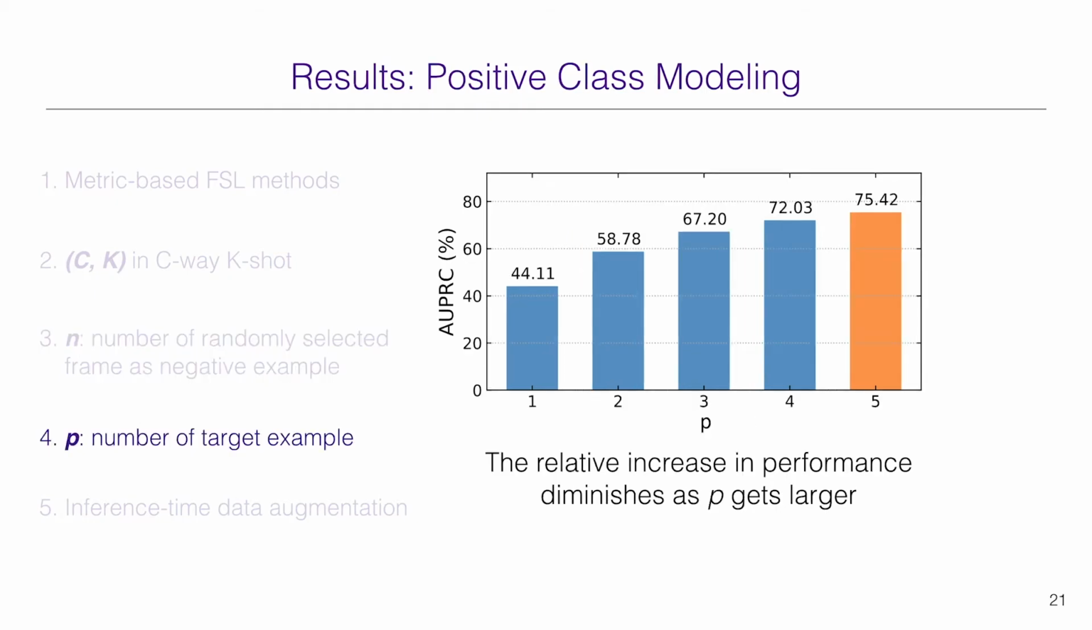For positive class modeling at inference, model performance increases when we have more positive examples, which matches the intuition. But we also see that the relative increase in performance diminishes as P gets larger. Having more than one positive example is definitely good, but when annotation cost is high, we can limit ourselves to 5 or a bit less examples without compromising too much in performance.